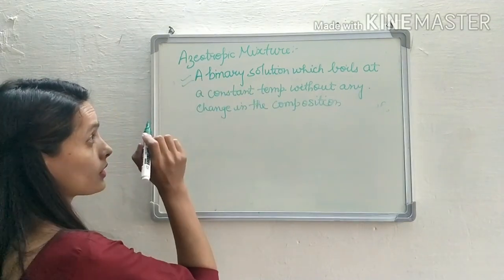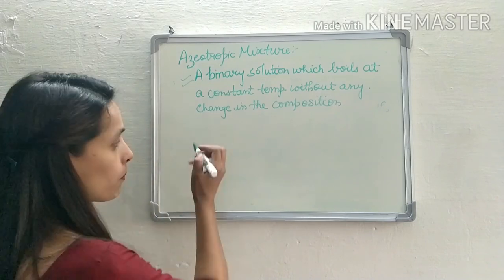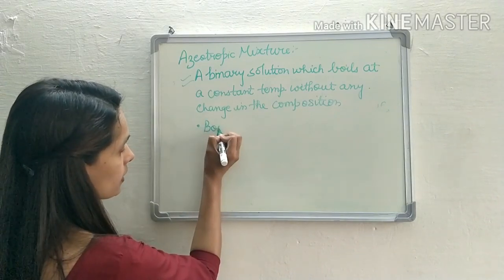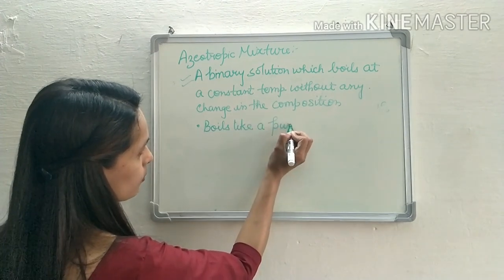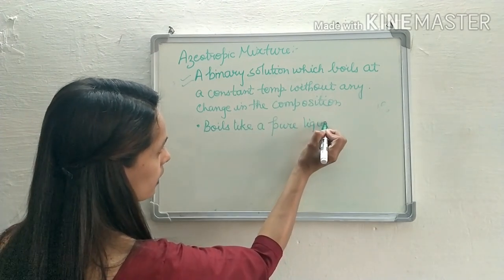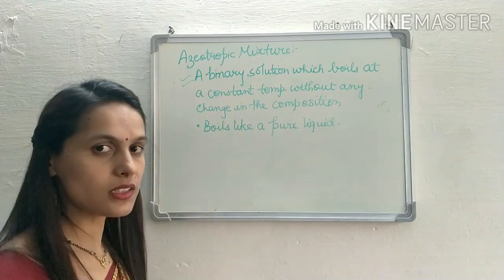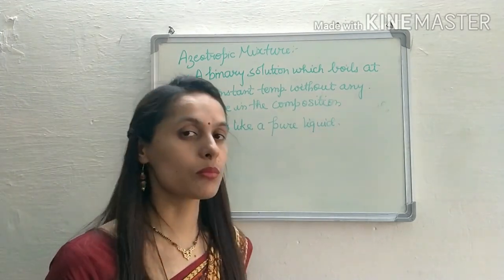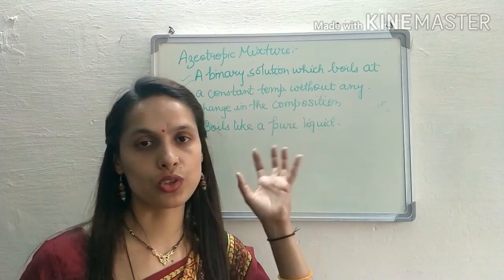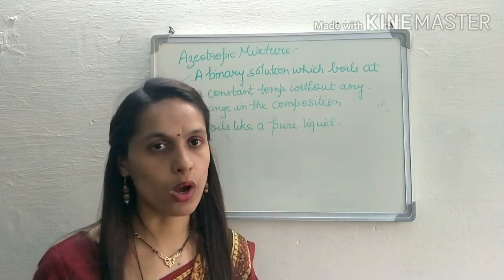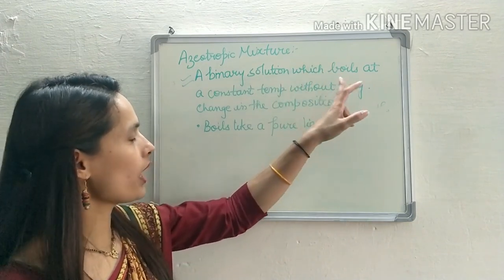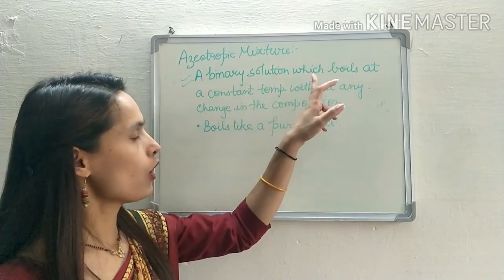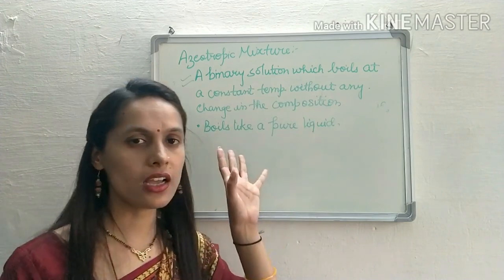It means it is a solution, but it boils like a pure liquid. Just as a pure liquid boils, similarly the azeotropic solution or azeotropic mixture will boil. So an azeotropic mixture is a binary solution which boils at a constant temperature without any change in the composition.